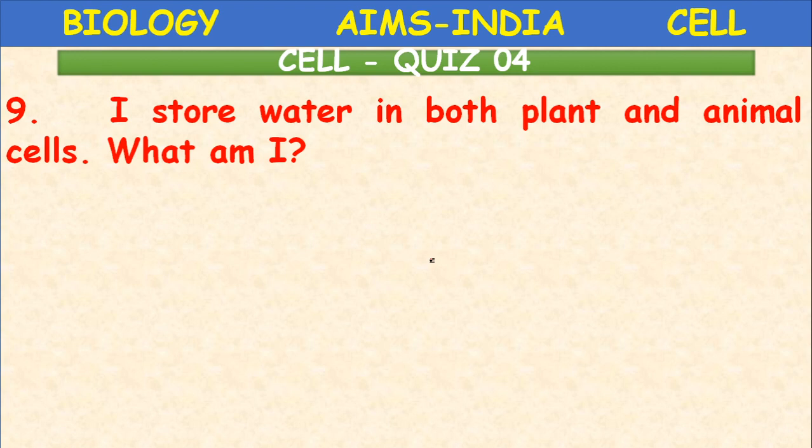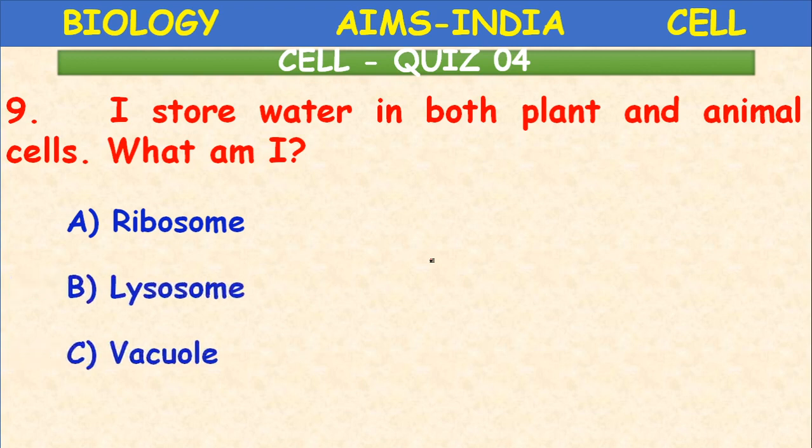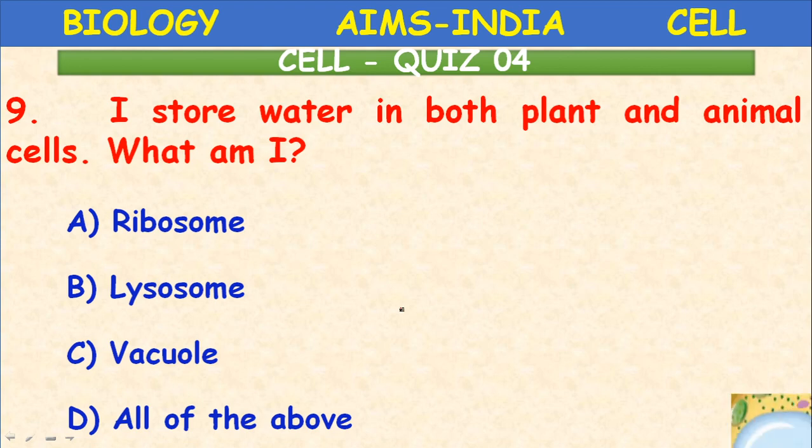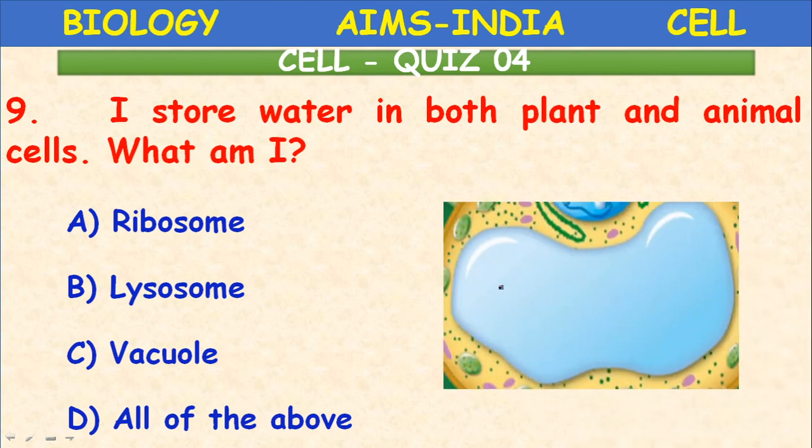I store water in both plant and animal cells. What am I? Ribosome, lysosome, vacuole, or all of the above? What is the correct answer? Yes, C is the correct answer. So this is the structure, the vacuole, which stores the water. Excess fluids will be stored in the vacuole.